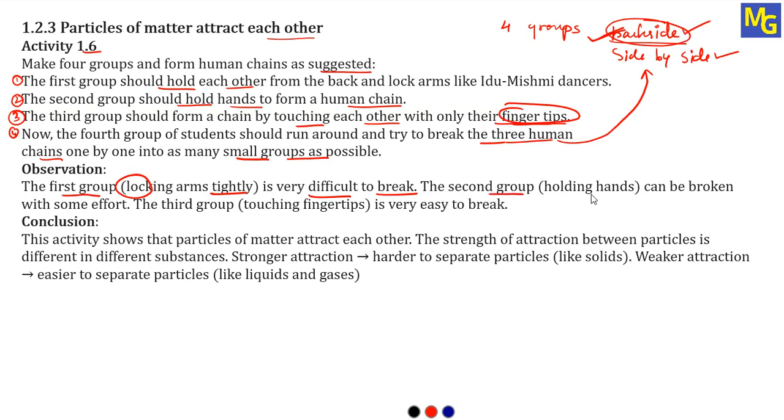The second group, which is holding hands just side by side, can be broken with some effort. Imagine this is the first hand, then this is the second hand, then again the first hand, then the second hand. Here we are just holding the hand from the front side. If we give a little bit of effort on this, we can easily break this chain.